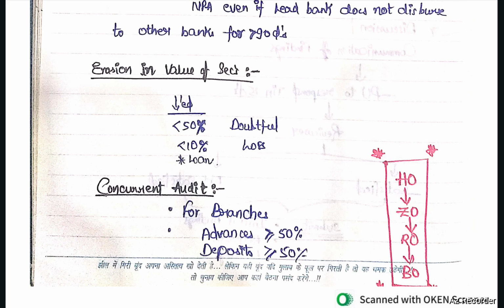Concurrent audit will be done for branches. At the time of concurrent audit, we need to check advances greater than or equal to 50% and deposits greater than or equal to 50%. Branches will include head offices, zonal offices, regional offices, and branch offices.